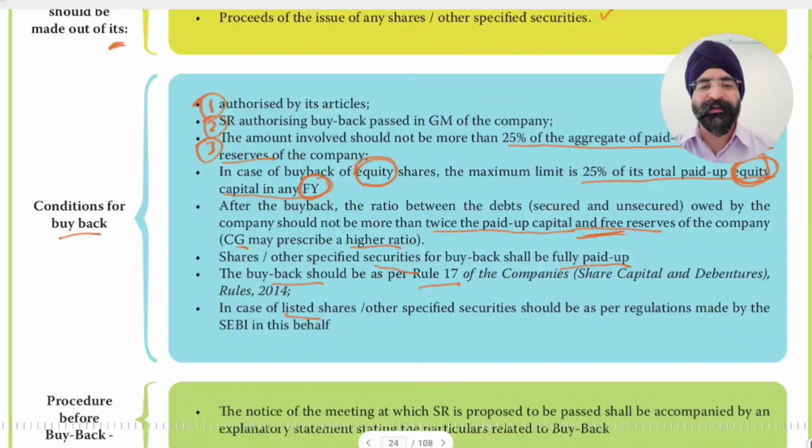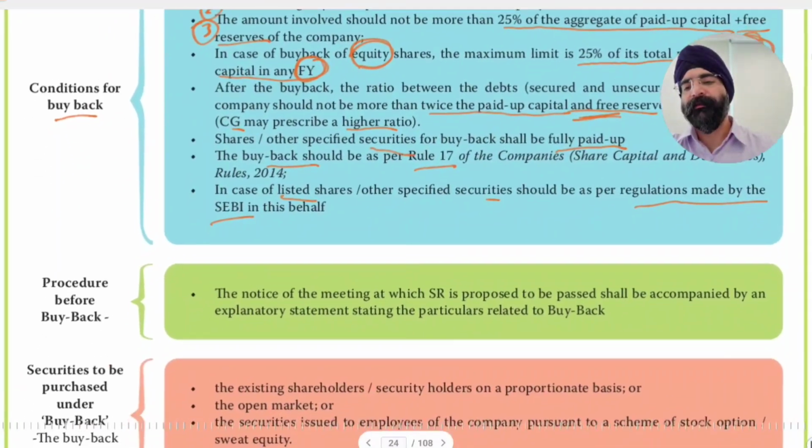In case of listed shares or other listed specified securities, it should be as per regulations made by SEBI in this behalf. So if listed shares or listed securities are to be bought back, then regulations made by SEBI also need to be complied with.